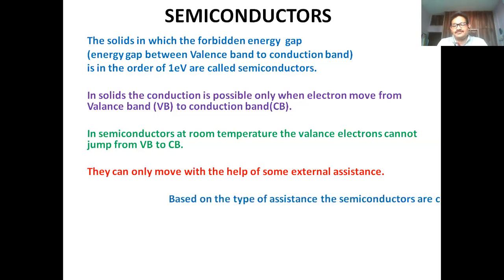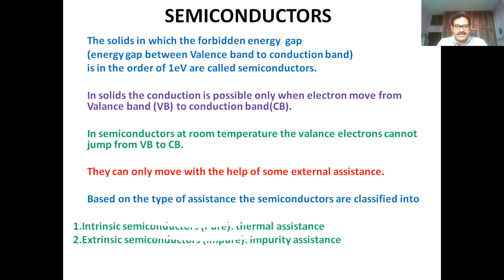Based on the type of assistance, the semiconductors are classified into two types: intrinsic semiconductors and extrinsic semiconductors. Intrinsic semiconductors, which we normally call pure semiconductors, work on the basis of thermal assistance. Extrinsic semiconductors work on the basis of impurity assistance. We'll discuss one by one what intrinsic and extrinsic semiconductors are. The first one is the intrinsic semiconductor.